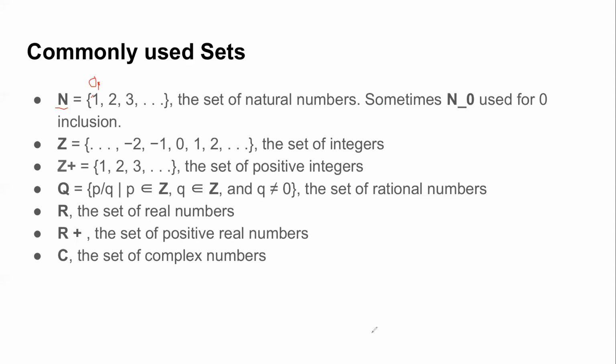So there is a lot of debate on whether 0 is a natural number or not. But in a lot of books, you will find 0 included in N, or sometimes they consider N to be simple natural numbers like we have studied in school, and they use N subscript 0 to denote natural numbers plus 0. But in general, unless it is stated, you should consider N to be including 0.